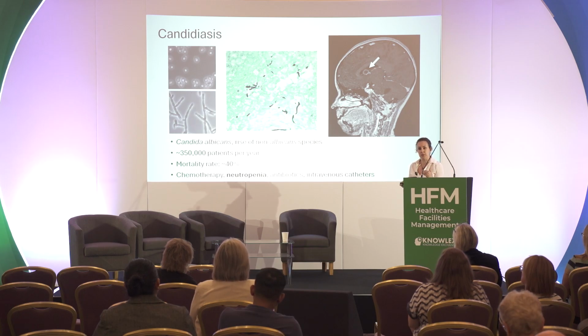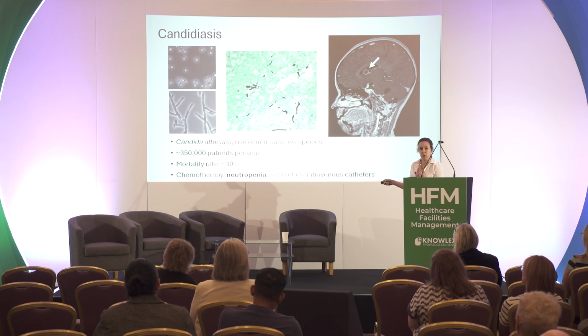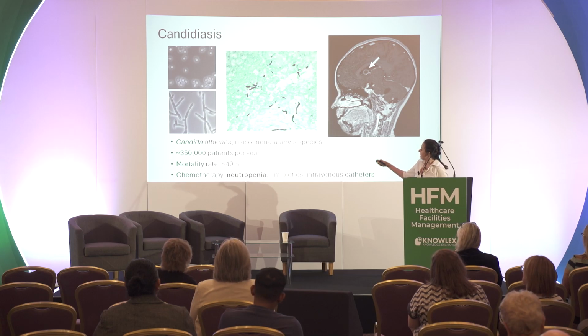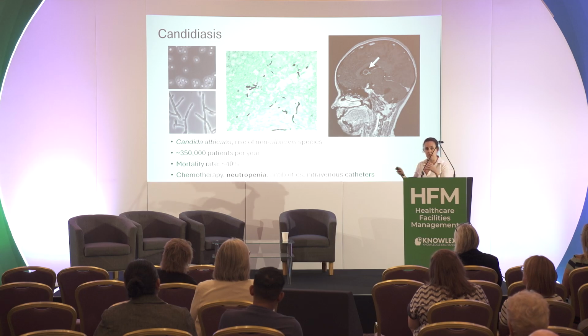It's when the immune system starts to get disturbed that we start to see issues with this fungus. If allowed to, it can start to form long filaments called hyphae. These are very inflammatory and very damaging to the body. They can burst through blood vessels, for example, and invade into tissues. This here is a biopsy of a brain from this patient, where you can see the fungus, which is stained in black. You can see all these hyphal cells in the brain tissue. And this is a scan of a patient with brain candidiasis, and the arrow is pointing to this large fungal mass in the brain. She was extremely unwell, and this was caused by a genetic mutation that she'd inherited that made her more likely to get this type of infection.